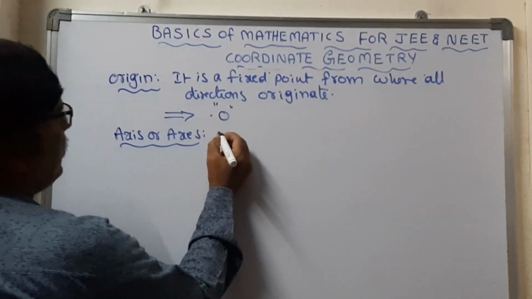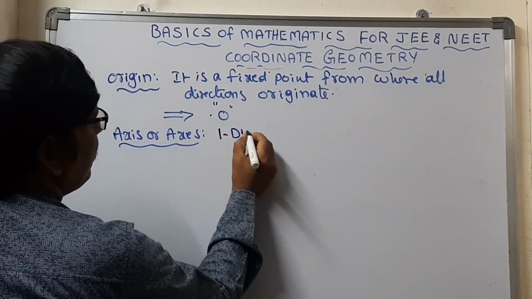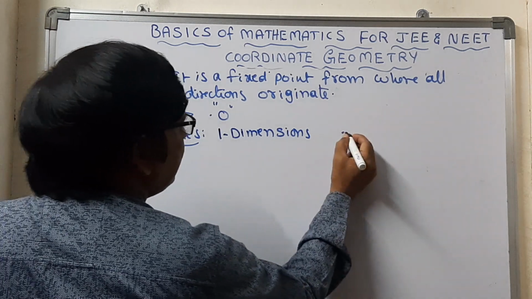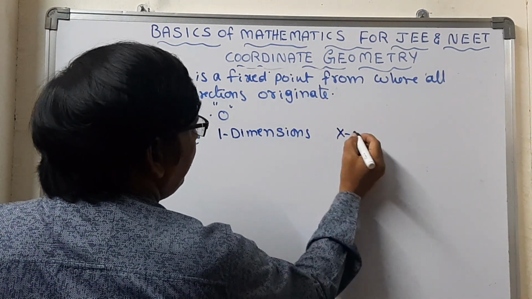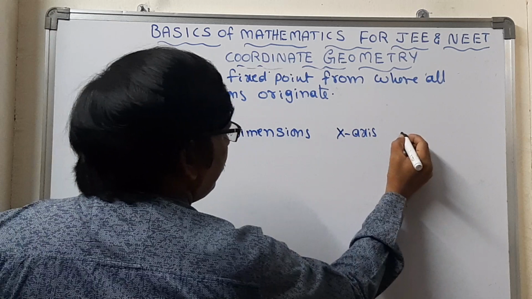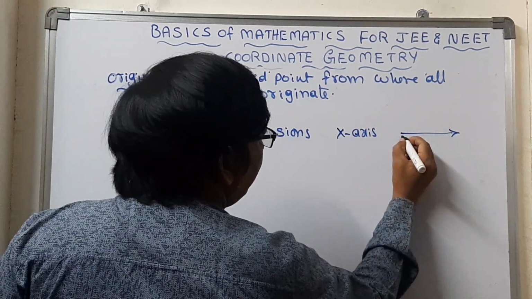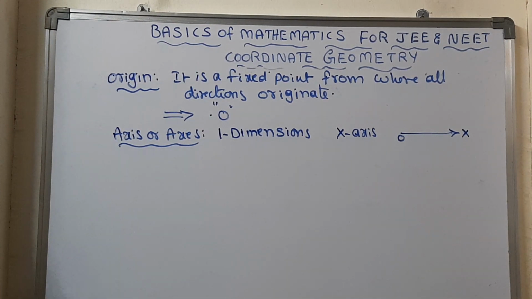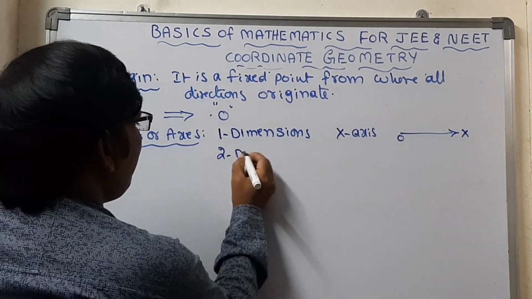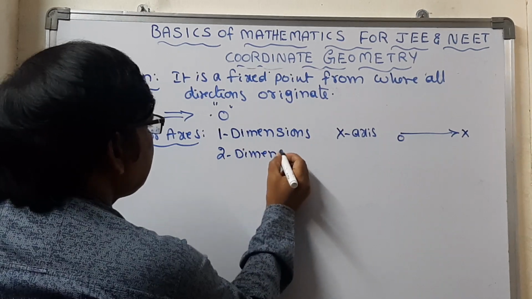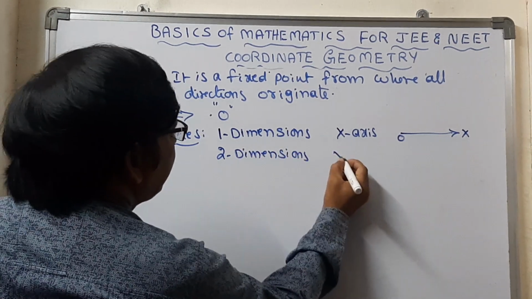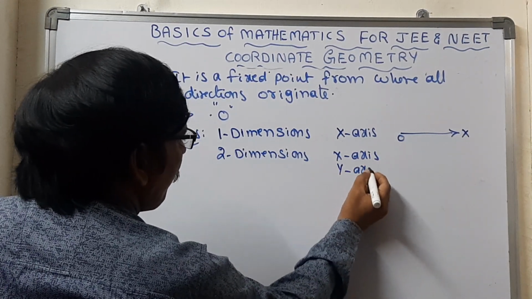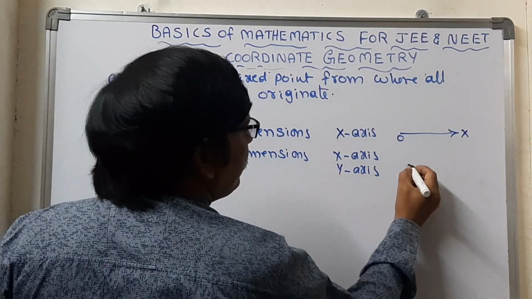Now, for example, in one dimension, what can we take? It has an x-axis, which travels towards this side from the origin. Two dimensions consist of the x-axis as well as the y-axis, both traveling from the origin.